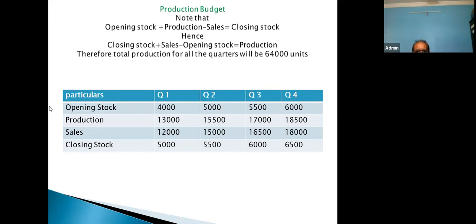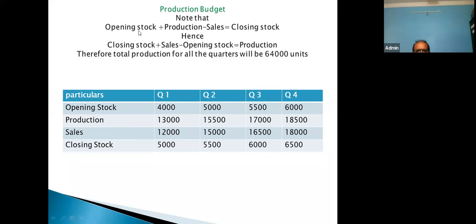And likewise, if you want to know the yearly production, just take the total of these production figures, 13,000 plus 15,500 and these figures. If you add all 4 figures of production, the total production for all quarters will be 64,000 units. So this is the yearly production. And if you are dividing it into quarters, that we have discussed.